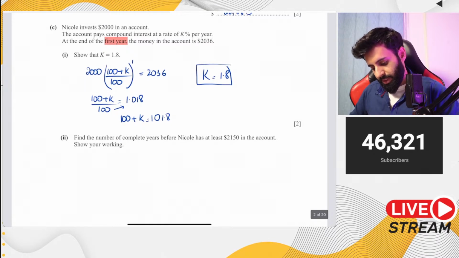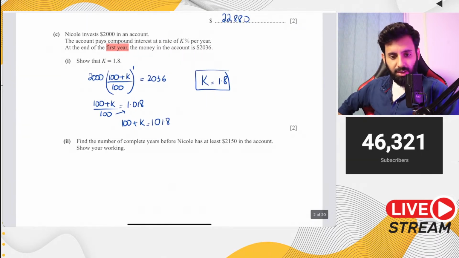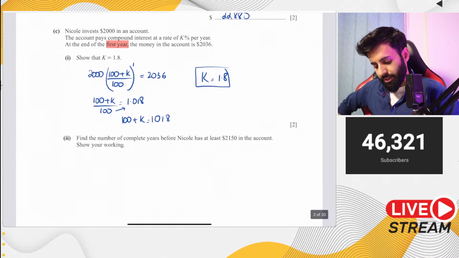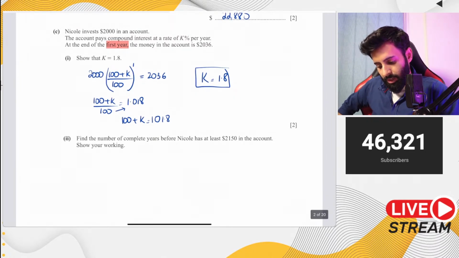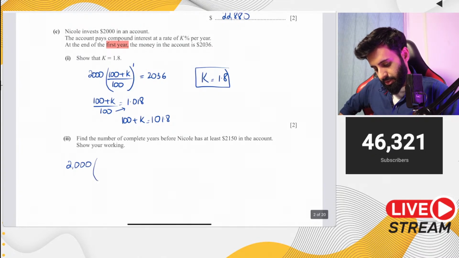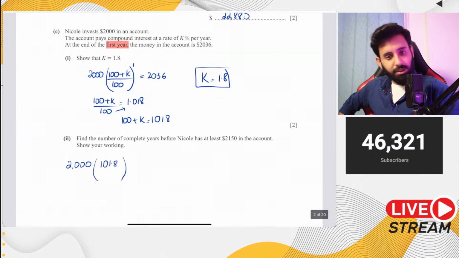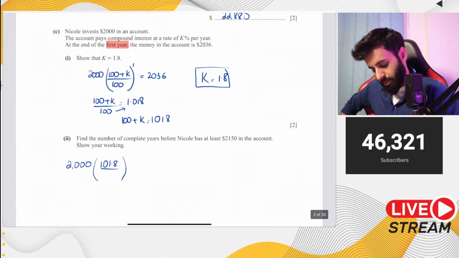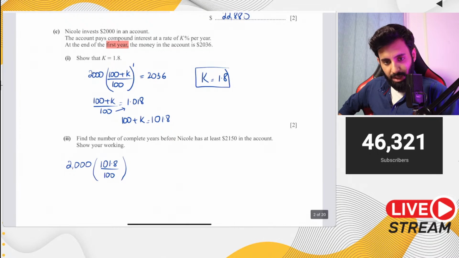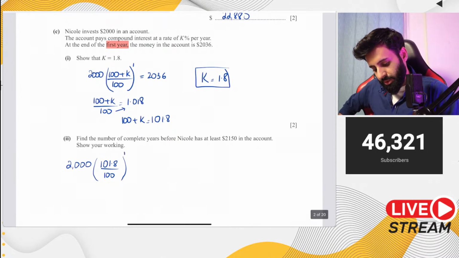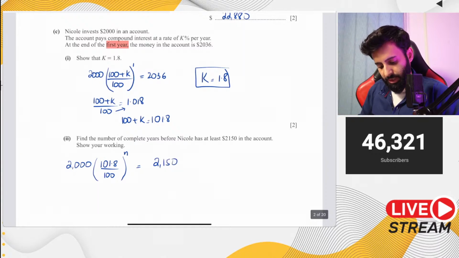Find the number of complete years before Nicole has at least 2150 in the account. Show your working. Now, AdMath students might be tempted to use logs over here. I will not suggest that you do that. You can just do this with a bit of trial and error. Notice that we now know that the rate of interest is 1.8, so 2000 into 101.8 upon 100. What we have to do is raise it to a certain power so that we reach 2150. So let's do a bit of trial and error.